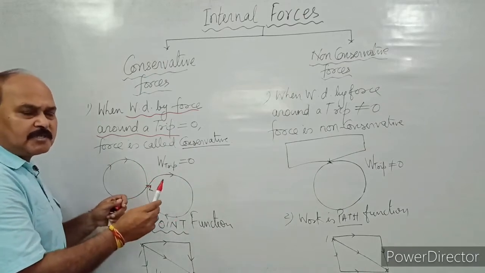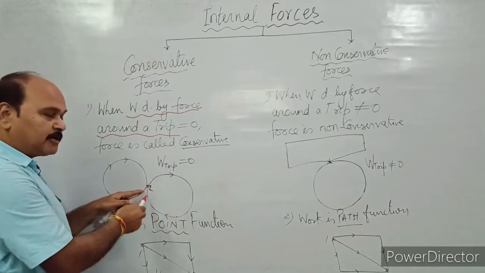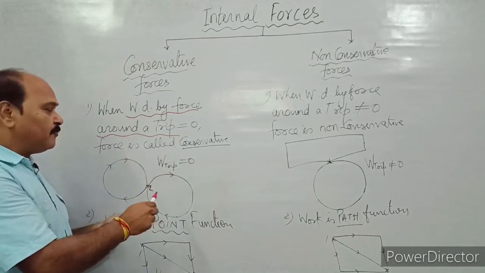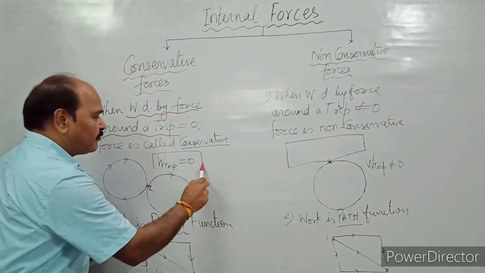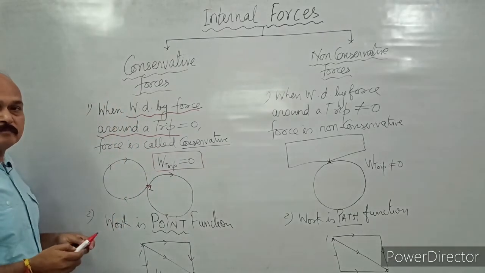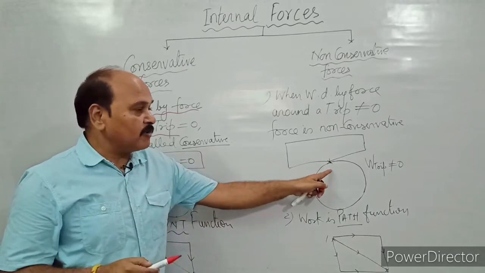If the work done in the process comes out to be 0, that simply means the force is conservative.